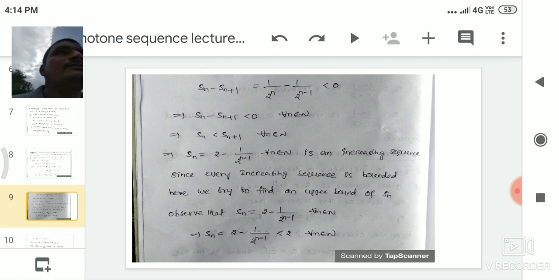In general, 2 minus something is always less than 2, and 1 minus something is always less than 1.